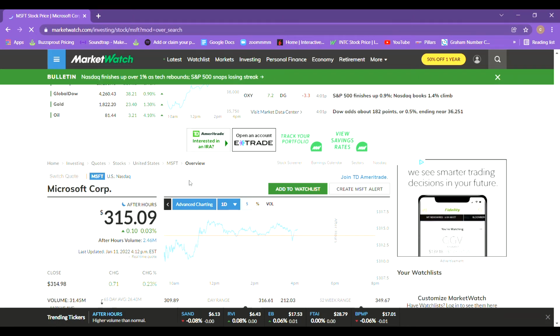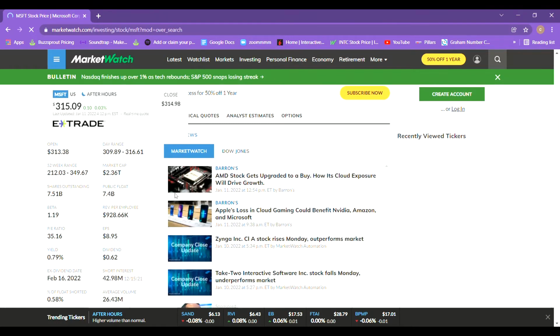Today we'll be taking a look at Microsoft. So as always, starting off the overview, I want to look at their PE ratio. So it's currently at a 35.16, which is not the best to see starting off, as this may be an indicator of it being slightly overvalued.